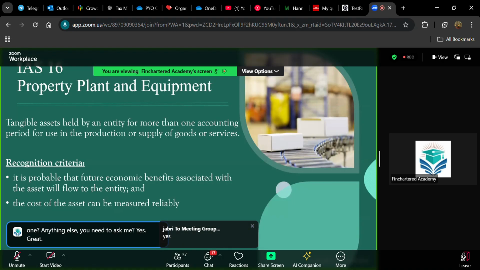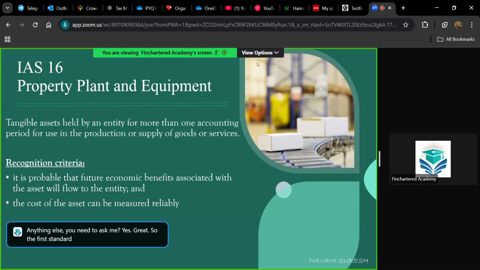So the first standard that we are considering is IAS 16, property, plant and equipment. When your company is having a purchase of a non-current asset, or when you are planning to dispose of a non-current asset, or when you are revaluing the asset, all these situations come under IAS 16. IAS 16 is laid down by IASB as a solution for what value to include based on an asset in your statements, based on the non-current assets.